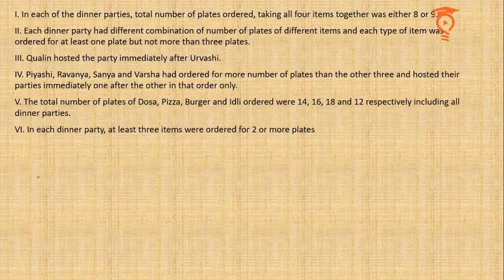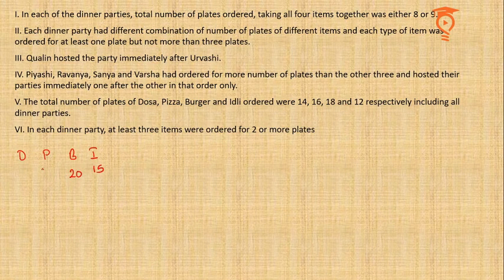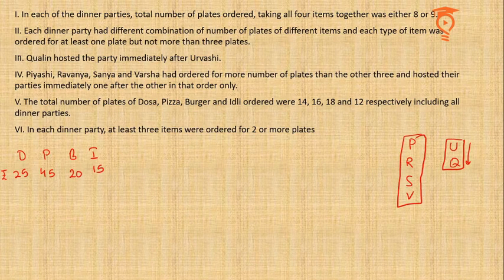Then this. First I want to write the costs. Dosa, pizza, burger, idli. Idli is 15, burger is 20, pizza is 45 and dosa is 25 rupees. Then we are told that Qualin hosted the party immediately after Urvashi. So U and Q will always come in this order in the chronology. Similarly, P, R, S, V in this order. So this we have done.